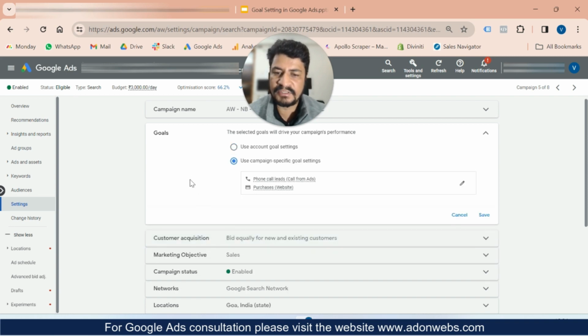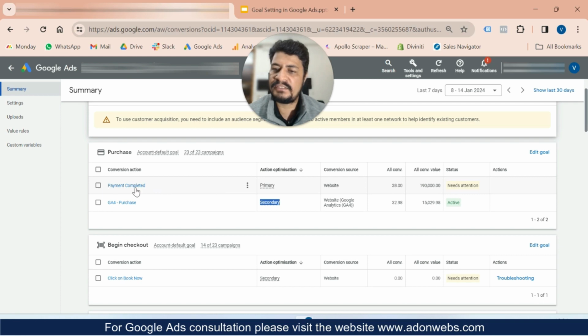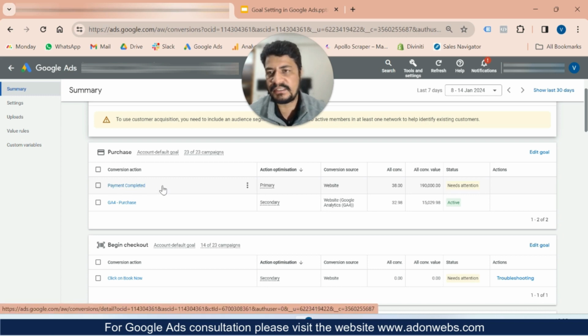Let's say for this particular campaign, phone call and purchase are very important. Right now, let's say I make this one primary. Purchase has two purchase conversions set up here. One I make secondary and one I make primary. So Google is going to optimize for this one only, not for this one. And I'm not going to see this data at the campaign level as well. I'll show you that in a second so that you can be sure what I am talking about.